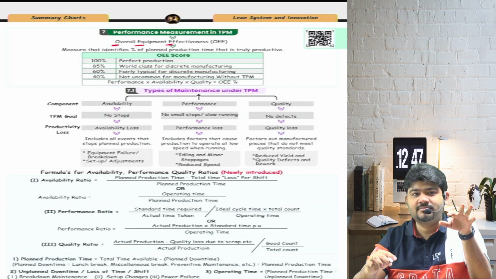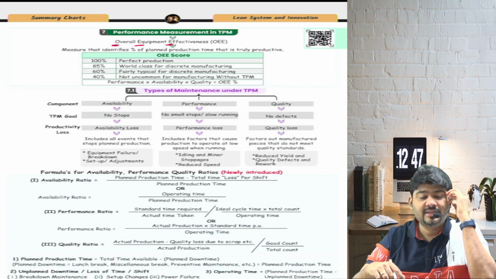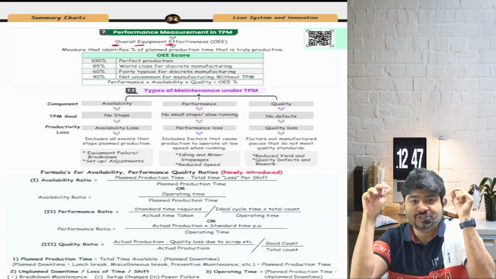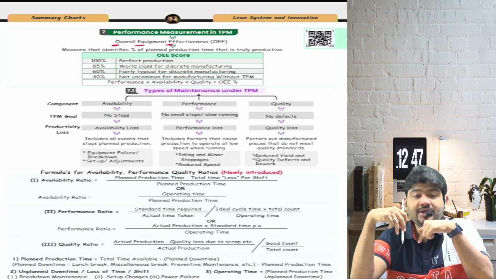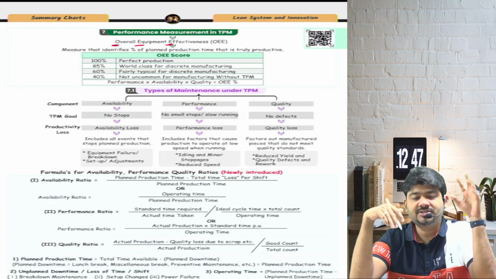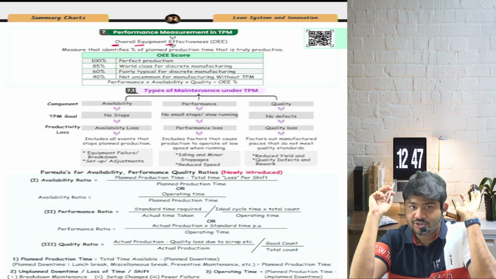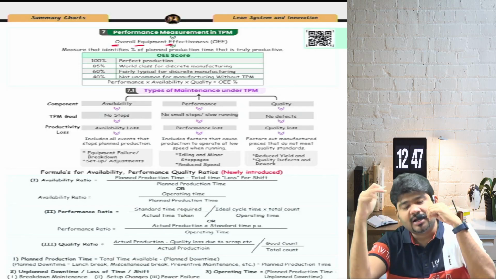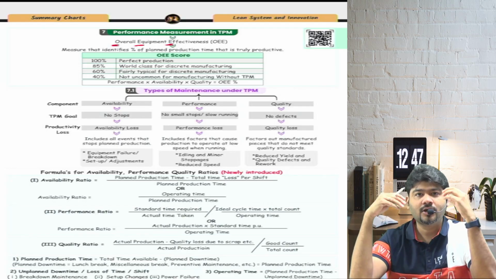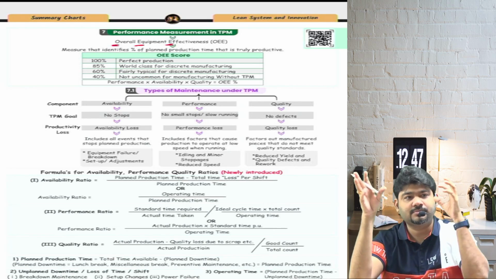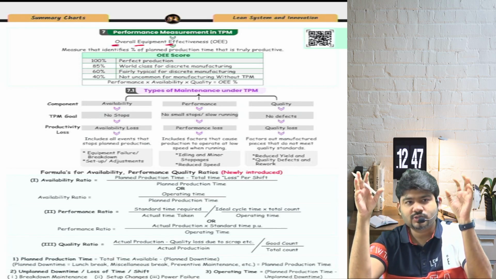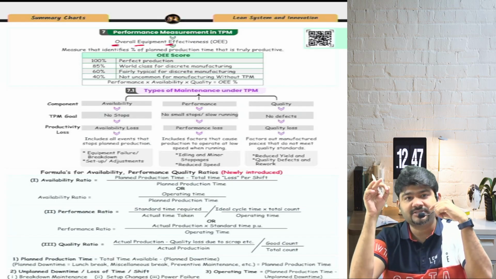Out of every second exam, there is a question on OEE. There is a 50% weightage of OEE which comes in the exams. 50% weightage, which means that it will come invariably after every alternate attempt. At times it comes back to back. Alright, so huge weightage, minimum 50% weightage.